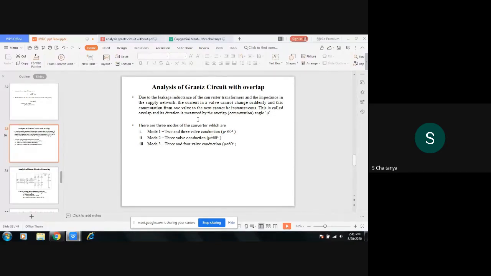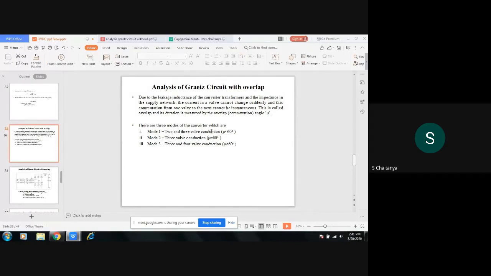Mode 1 is when the overlapping angle is less than 60 degrees. Then 2 and 3 thyristors will be conducting. At the initial stage of overlapping, 3 thyristors will be under conduction. After the overlapping ends between the two thyristors, only 2 thyristors will be under conduction. So 3 is at the starting stage of the overlapping angle, and 2 is after completion of the overlapping angle.